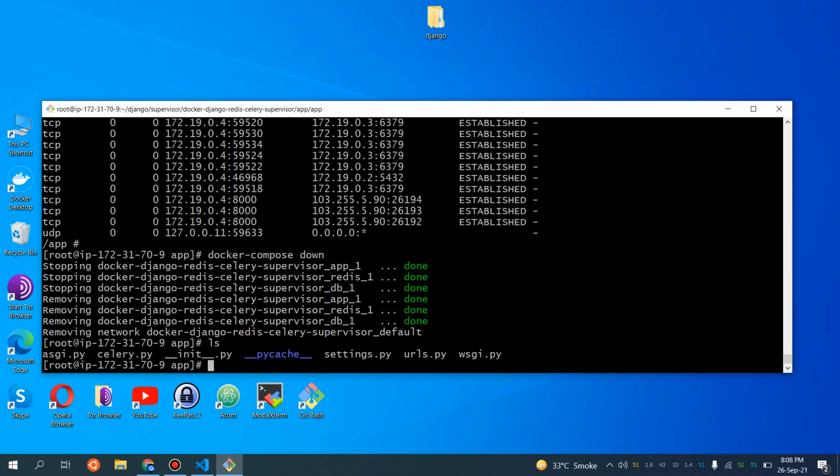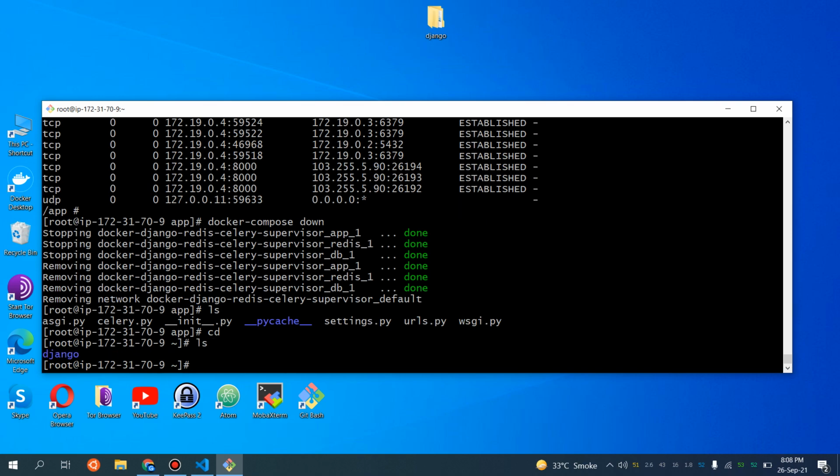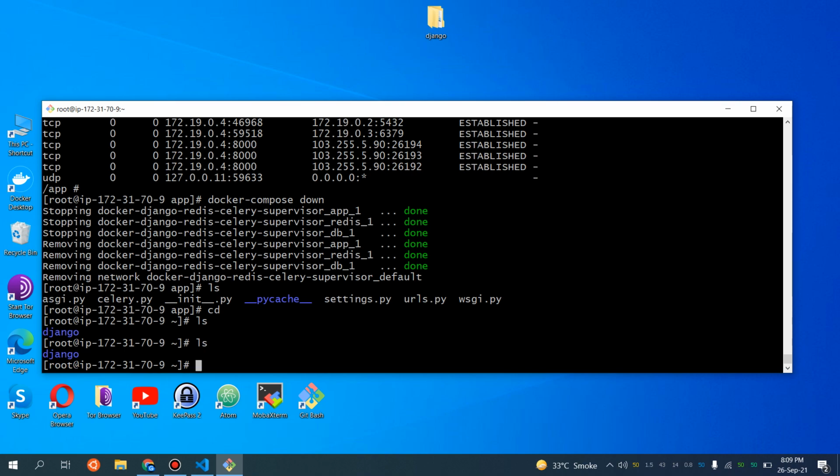And I will provide you the link with regard to this particular deployment and approach in Django applications. That is pretty much a neat way to deploy your application. You can use Gunicorn as your WSGI server, or whatever you want to use. This approach gives you more of an idea how you can use the architecture in deployment of your application in cloud. So that is the reason to share this particular video.